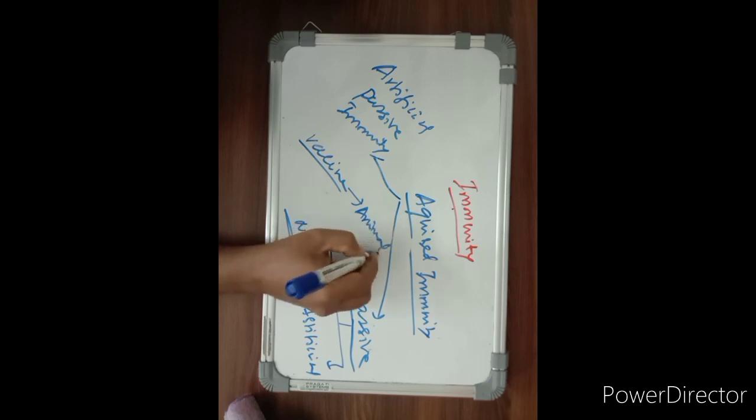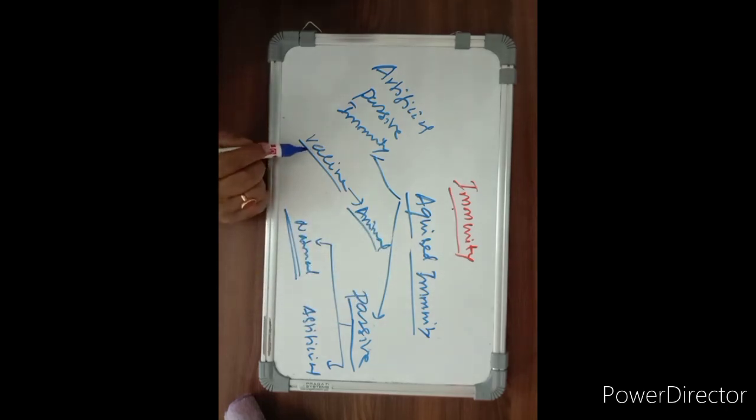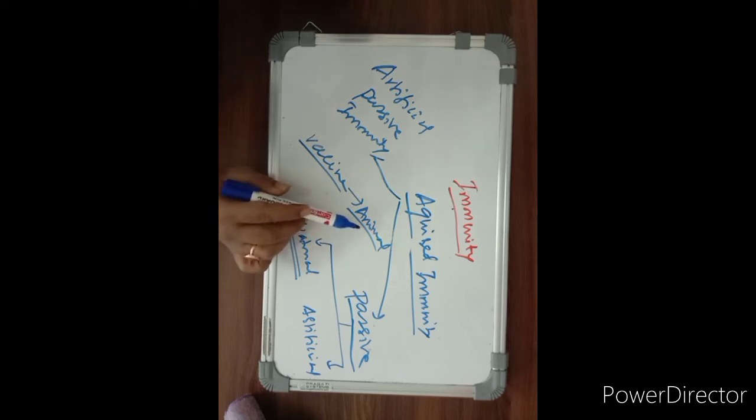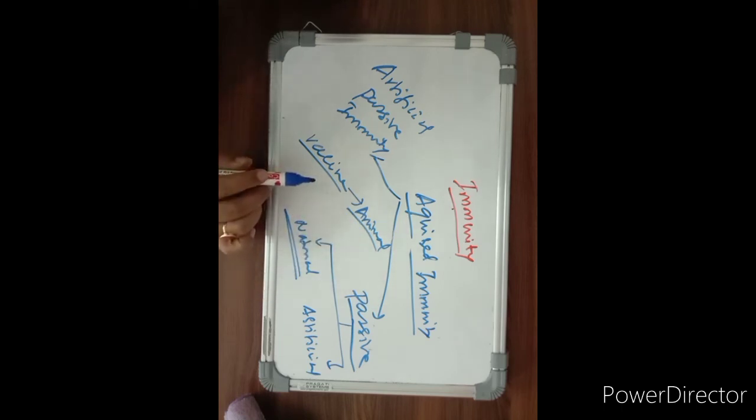Once we inject the vaccine into the animal body, the animal starts producing immunoglobulins or antibodies. Over a period of time, there is sufficient production of antibody in the animal's blood.